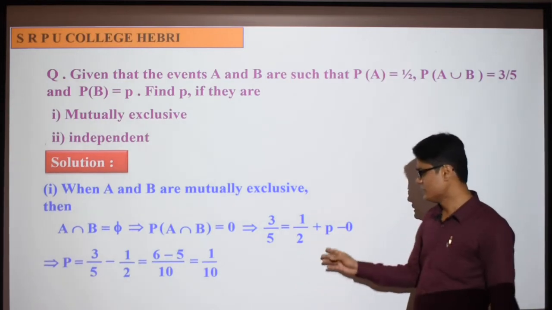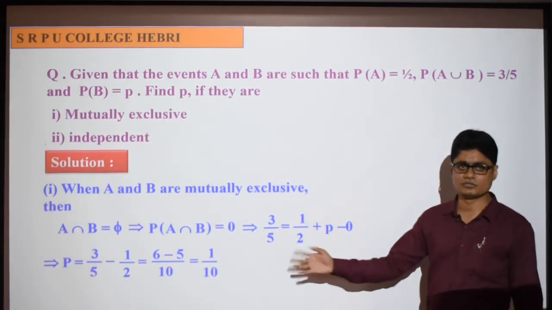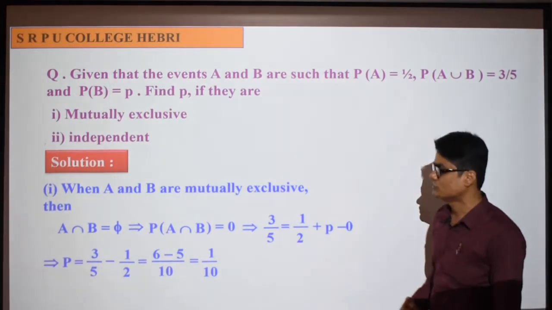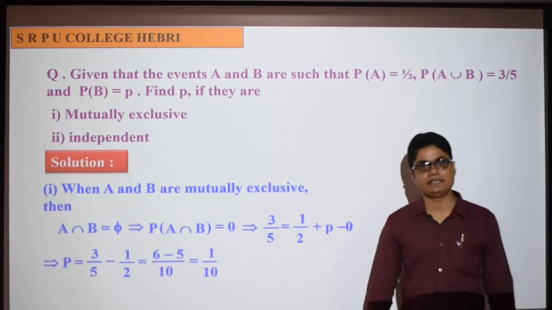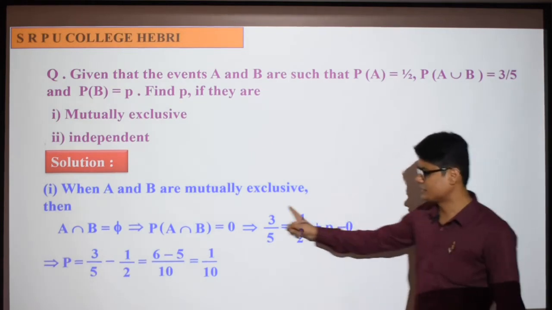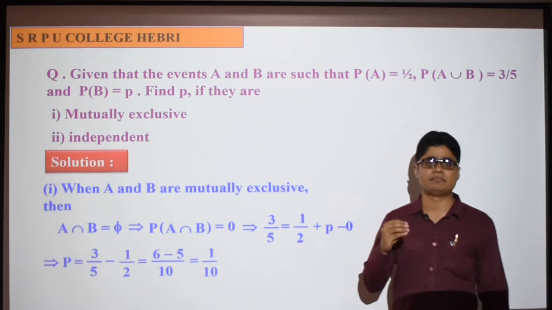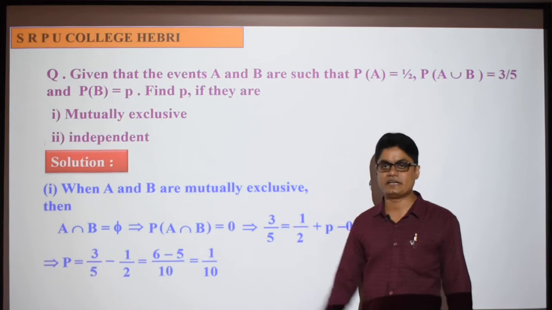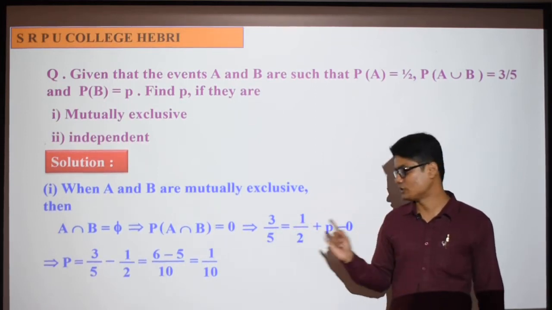I hope you understood. Then 1 by 2, and on the left hand side we took the LCM. So simple work. When the two events are mutually exclusive, the value of P, which is unknown in this question, is 1 by 10. Did you understand the simplification? Do you remember which formula we used? Probability of A union B means what? Probability of A plus probability of B minus probability of A intersection B. Probability of A intersection B is 0. Substitute, and you will get the value of P easily. So the answer is 1 by 10.